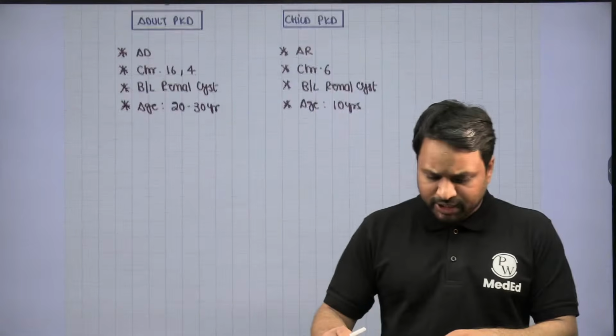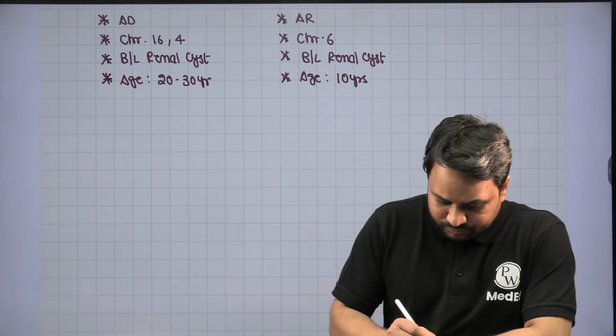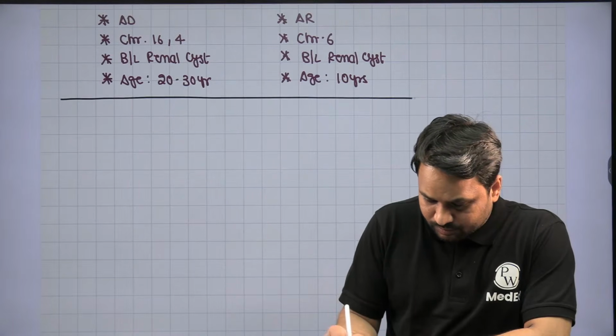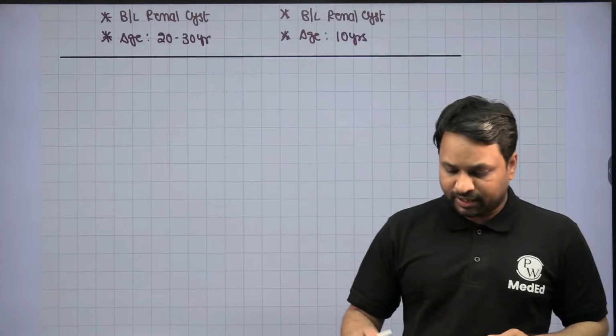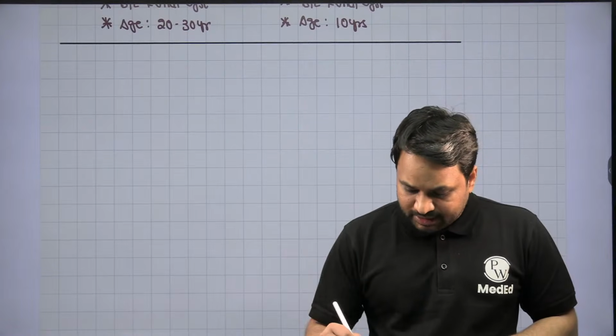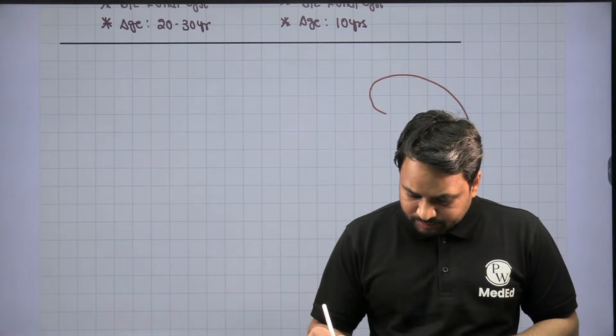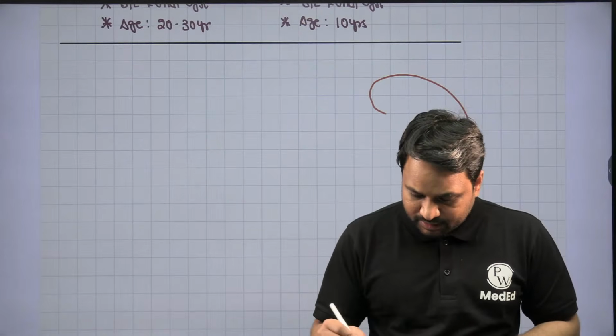Let it be adult or child, eventually they will land up with the cystic lesion of the kidney. So in order to understand the basic concept, see, this is the renal parenchyma. This happens to be the pelvic calcium system.